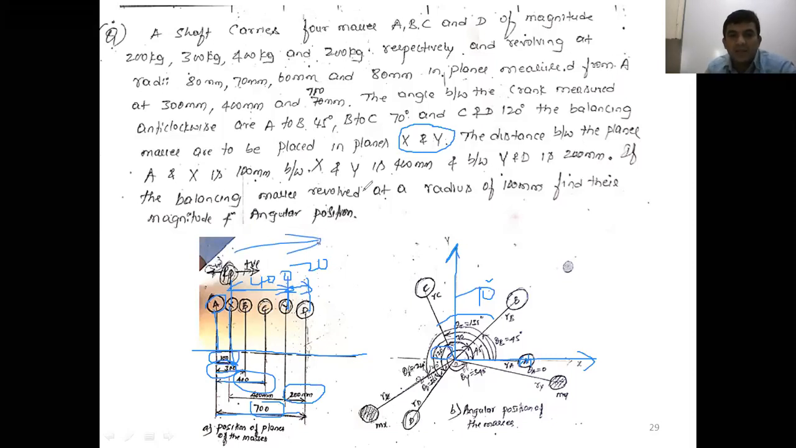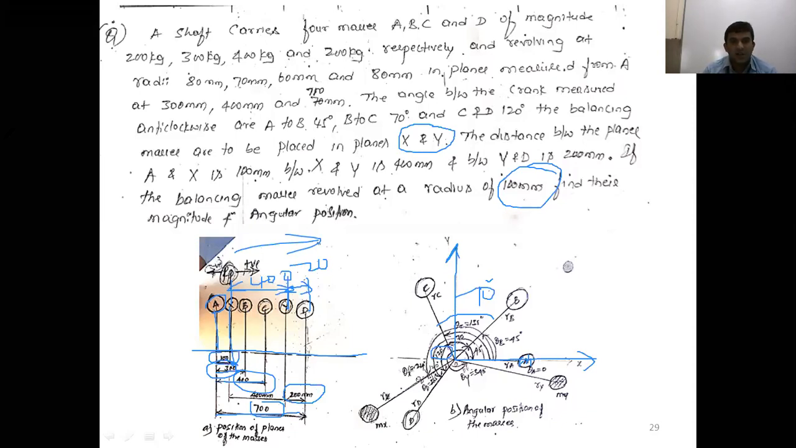Okay, now the balancing masses revolve in a radius of 100 mm, which means Rx and Ry are given. Counter masses in the X plane and Y plane are given at 100 mm. Find the magnitude and angular position. First draw the position of planes, then draw the angular position of the masses.